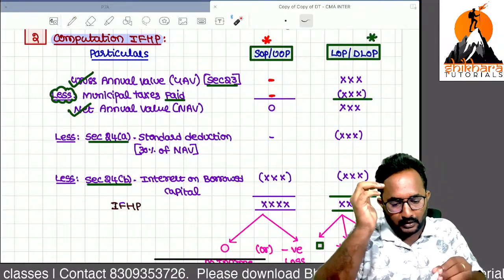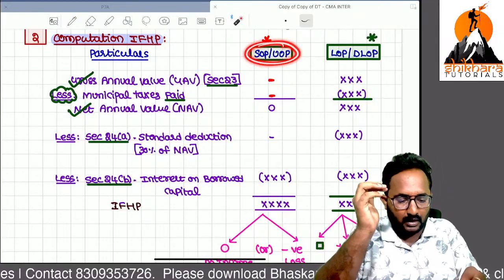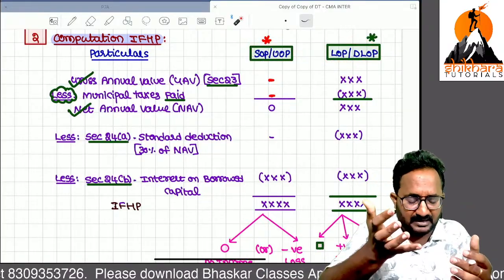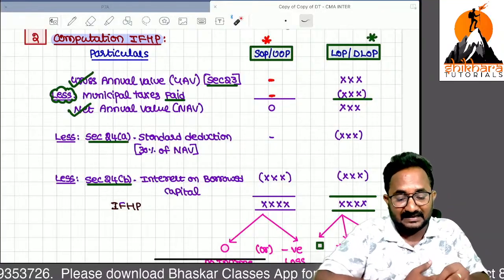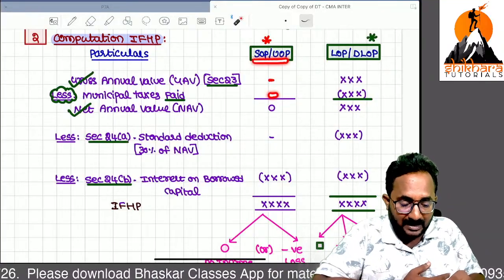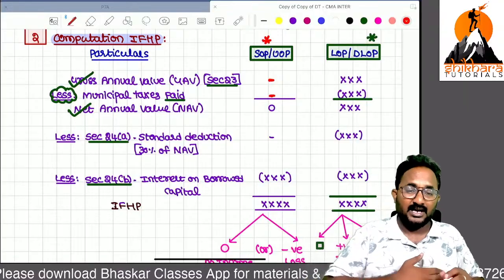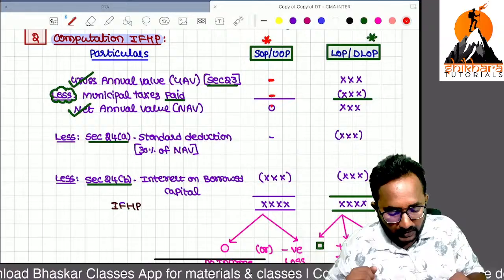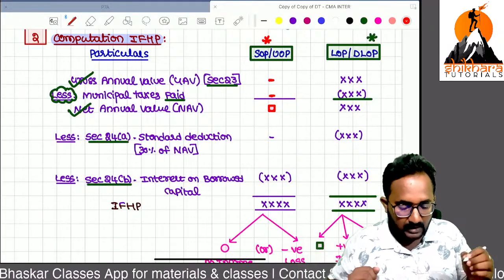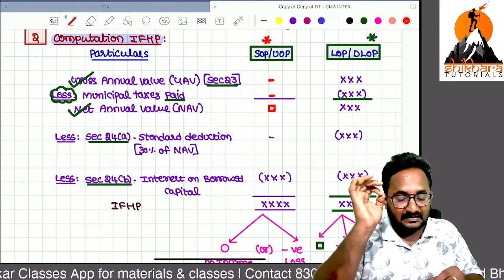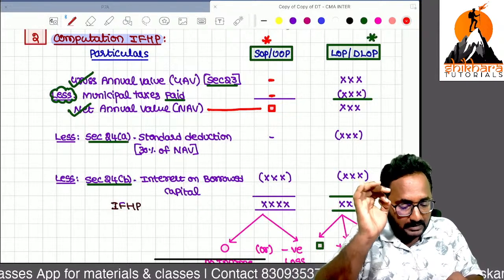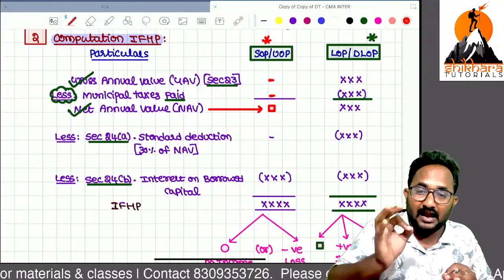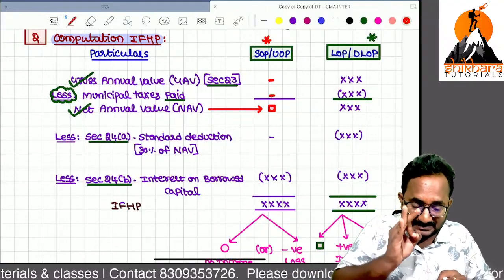Example, if you are using it as self-occupied, unoccupied, let out, or deemed let out, you have to pay municipal taxes. But in case of self-occupied, unoccupied, I will not give that municipal tax as a deduction. Why? If income is there, I will give that expense as a deduction. But here there is no income. That's why I will not give it as a deduction. So in case of let out property, deemed let out property, you can take the municipal taxes as a deduction. In case of self-occupied property, you can't take it as deduction.